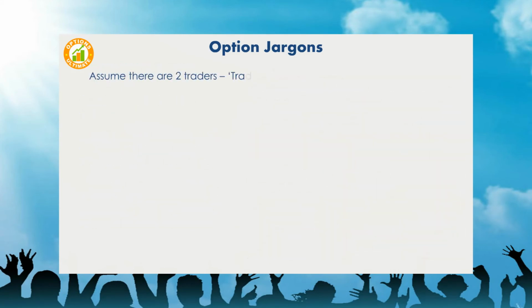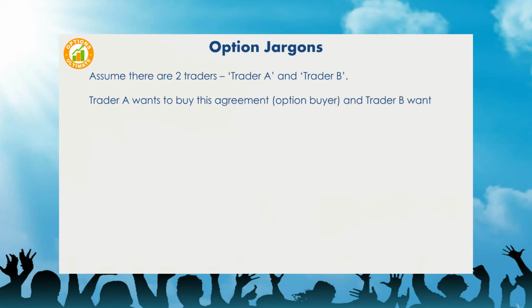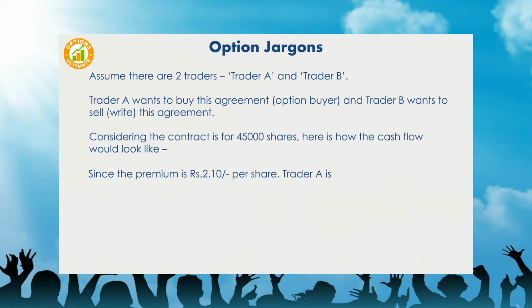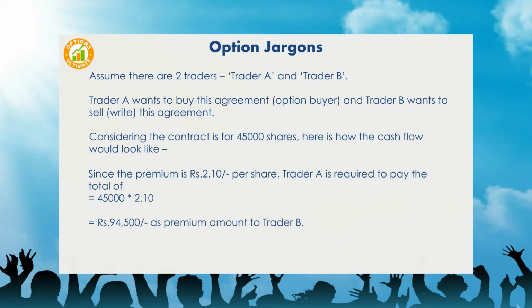Assume there are 2 traders, Trader A and Trader B. Trader A wants to buy this agreement, option buyer, and Trader B wants to sell, write, this agreement. Considering the contract is for 45,000 shares, here is how the cash flow would look like. Since the premium is 2 rupees and 10 paise per share, Trader A is required to pay the total of 45,000 multiplied by 2.10 equals 94,500 rupees as premium amount to Trader B.